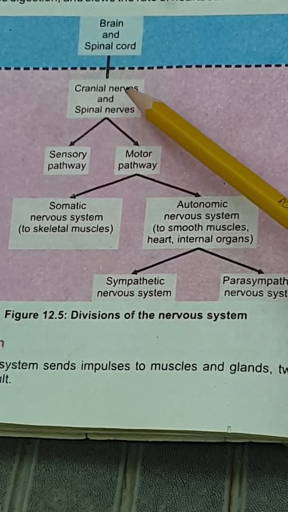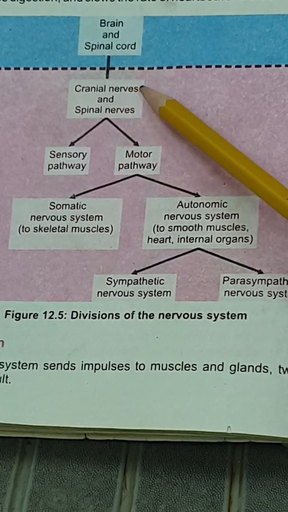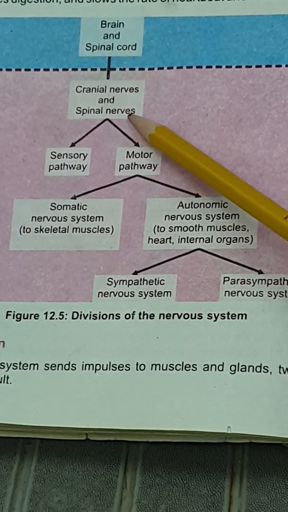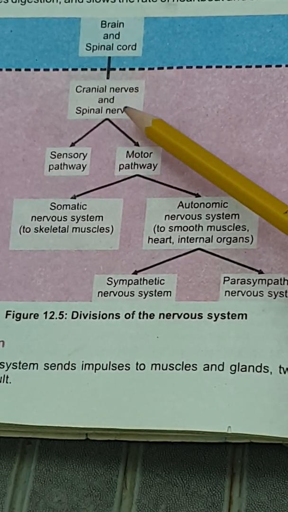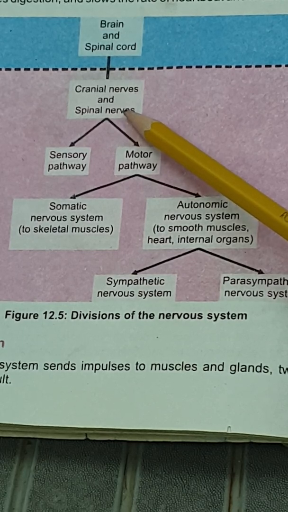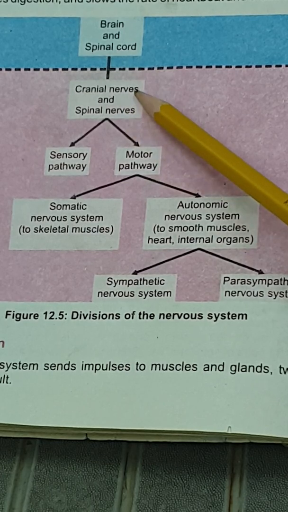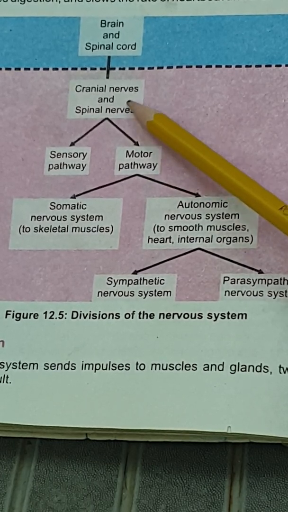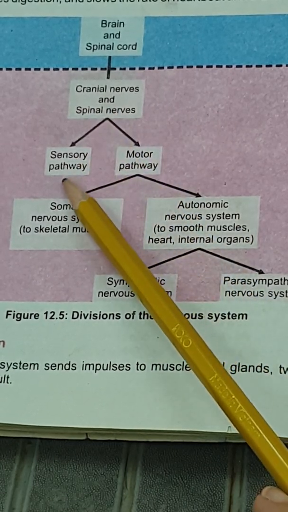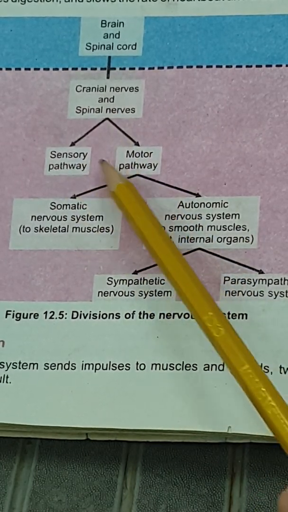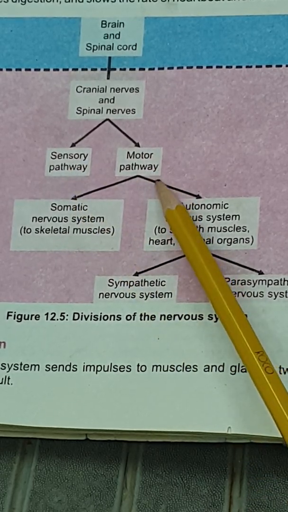In this peripheral nervous system, first of all, two types of nerves are included. One is the cranial nerve and the second one is the spinal nerve. Cranial nerves are those which arise from the brain, while spinal nerves are those which arise from the spinal cord. We already discussed the different types of nerves in the previous lectures. Then further, the cranial and spinal nerves have two pathways. One is the sensory pathway and the second one is the motor pathway.